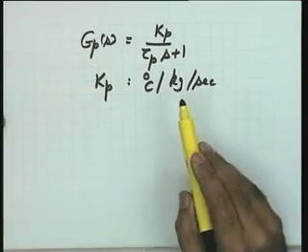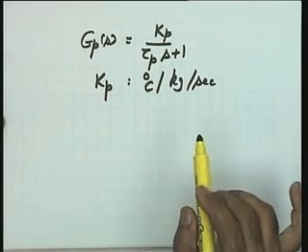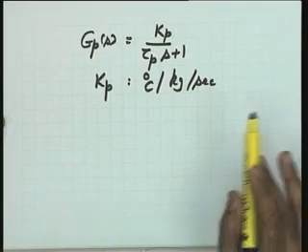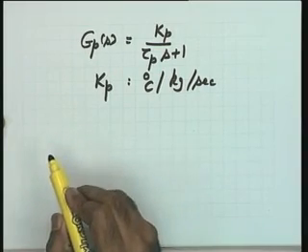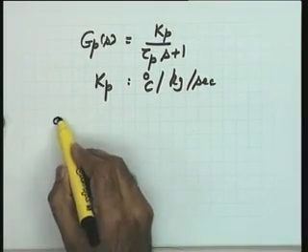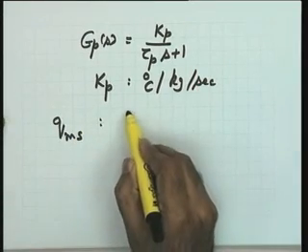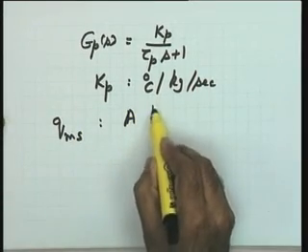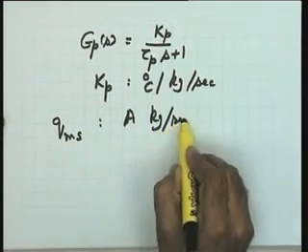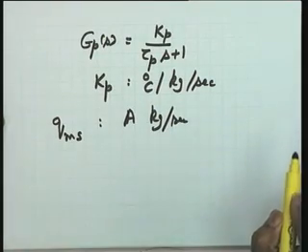Let me assume that the parameters Kp and tau p of this model can be experimentally determined. To determine these values experimentally, let us say that Qms, the steam flow rate, is A kilograms per second. Let us take this as the input.